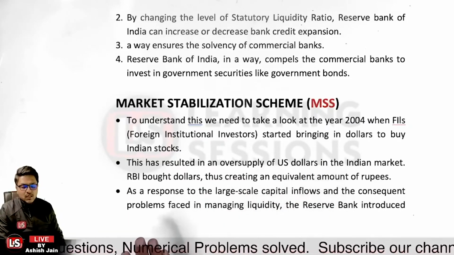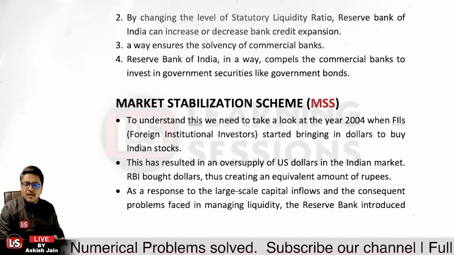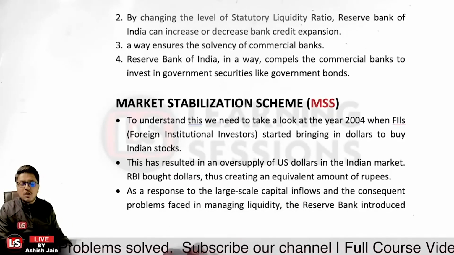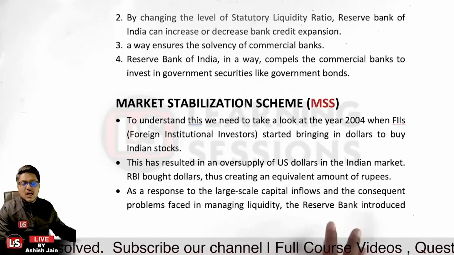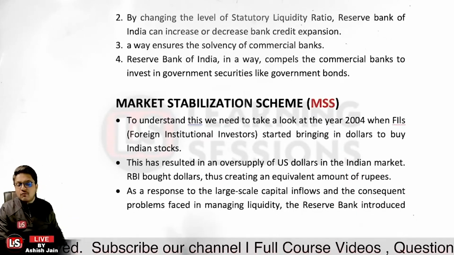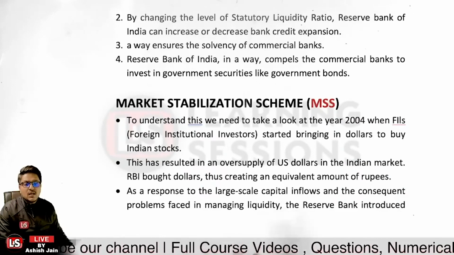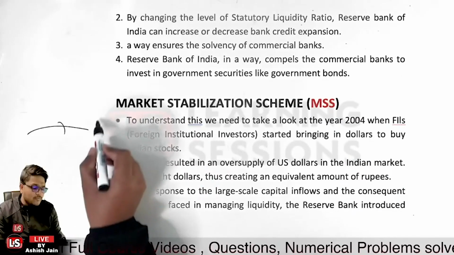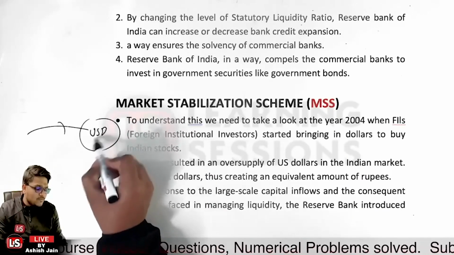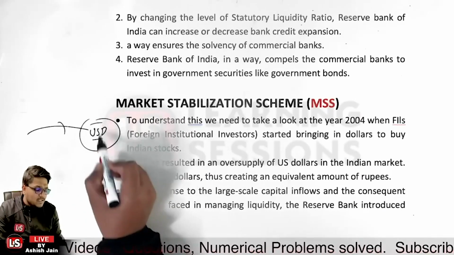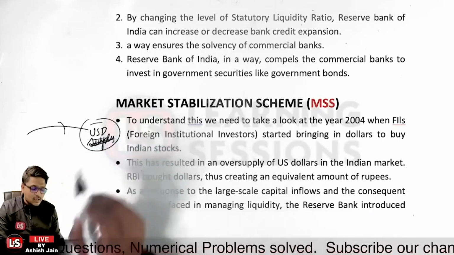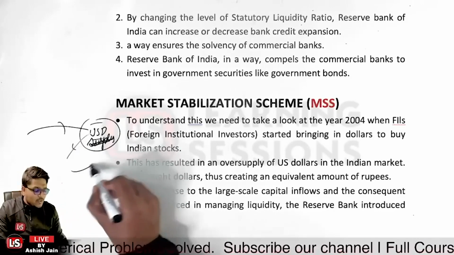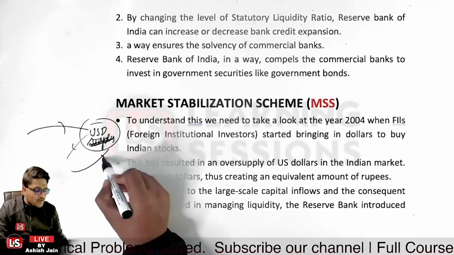So what actually happened? The USDs were overflowing into the market. The system was having a surplus of funds in the economy itself. Now what did RBI do? RBI bought the dollars, thus creating an equivalent amount of rupees. So there was a huge inflow of USDs, and further a surplus of funds in the economy related to the USD funds. RBI purchased the USDs, and an equivalent amount of rupees was now available in the market.